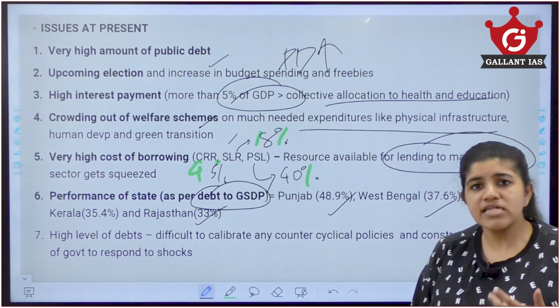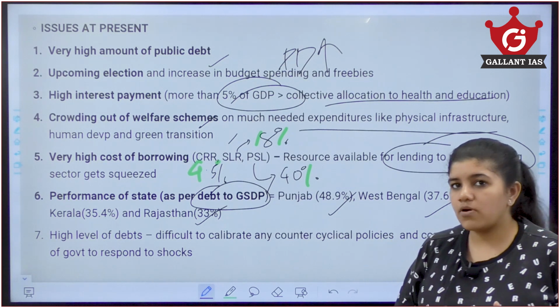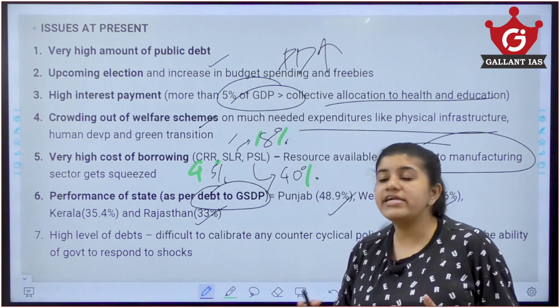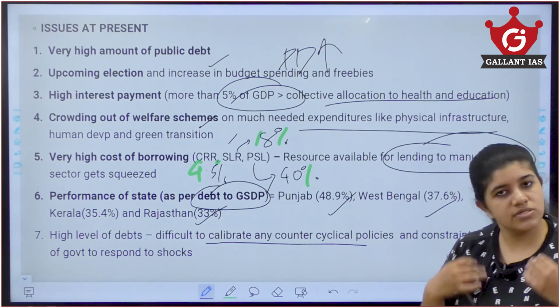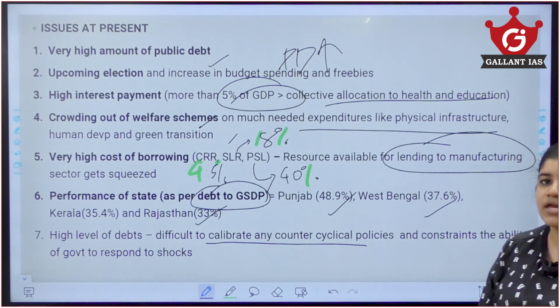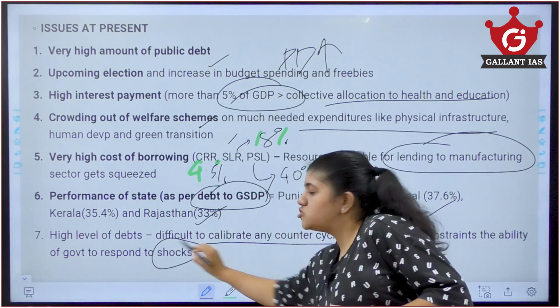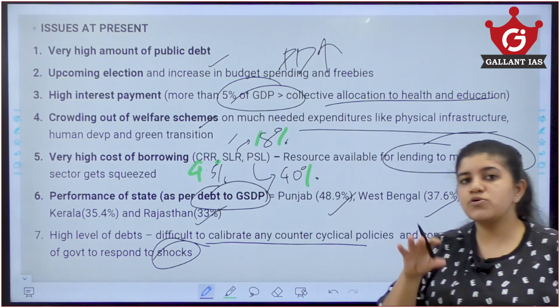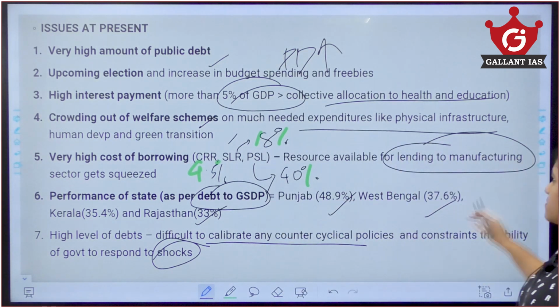Now, if there is a high level of debt in India, it means there is a lot of burden upon the government. They will find it difficult to calibrate any counter-cyclical policy which is needed in the economy. Also, they might not be able to get out of any economic shocks as well. So, this puts a burden and a difficult situation on the government.